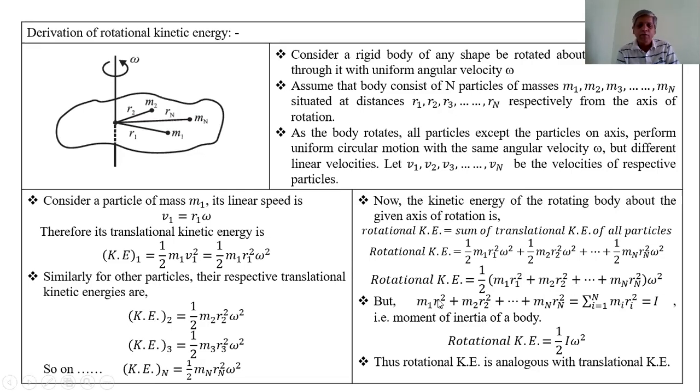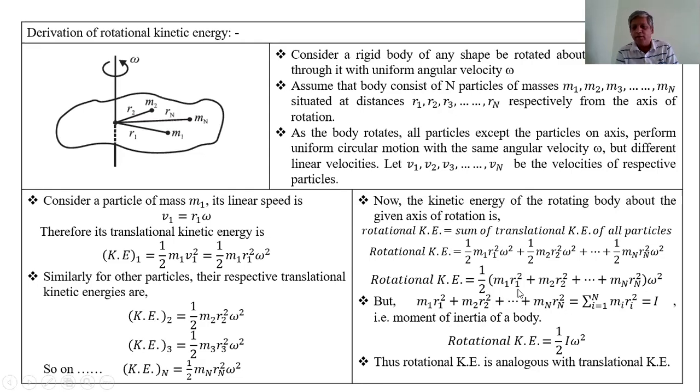But according to the definition, for the collection of point masses, the moment of inertia I is m1 into r1 square plus m2 into r2 square plus dash plus mn into rn square.